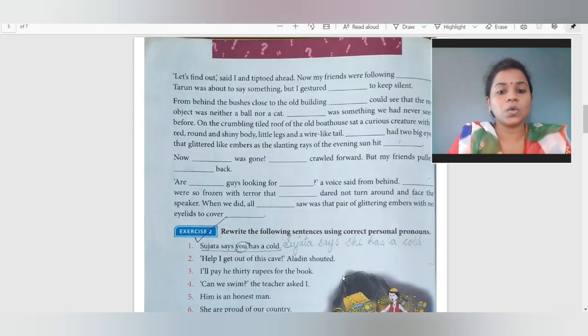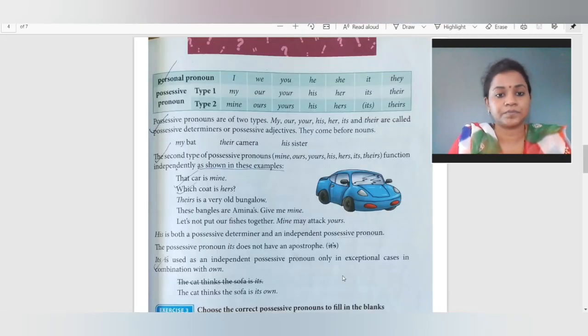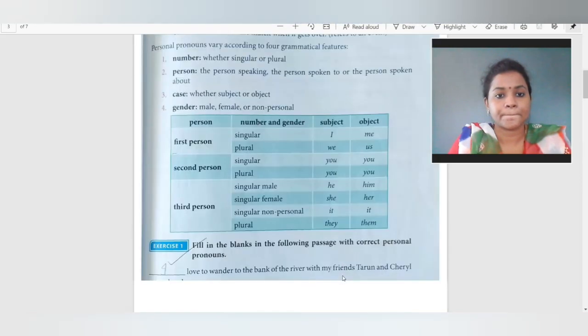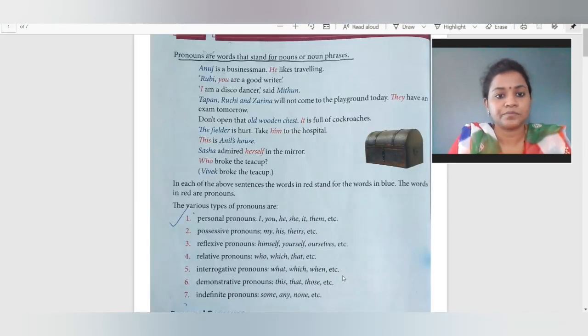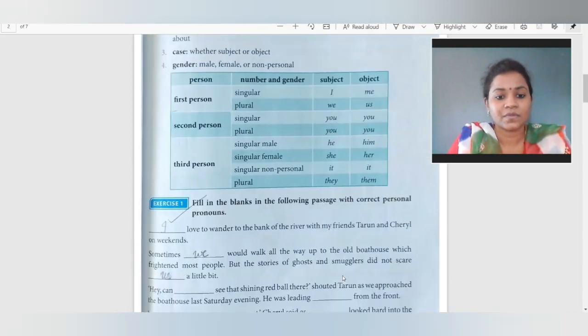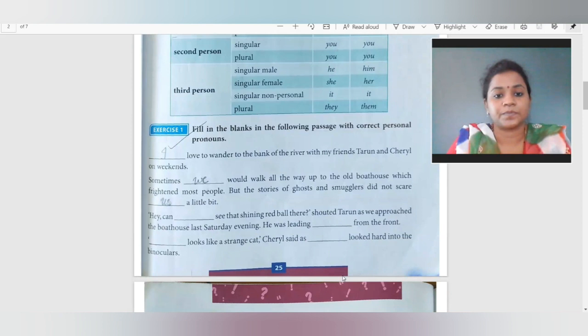Okay? So here is the first exercise. Fill in the blanks in the following passage with correct personal pronoun.